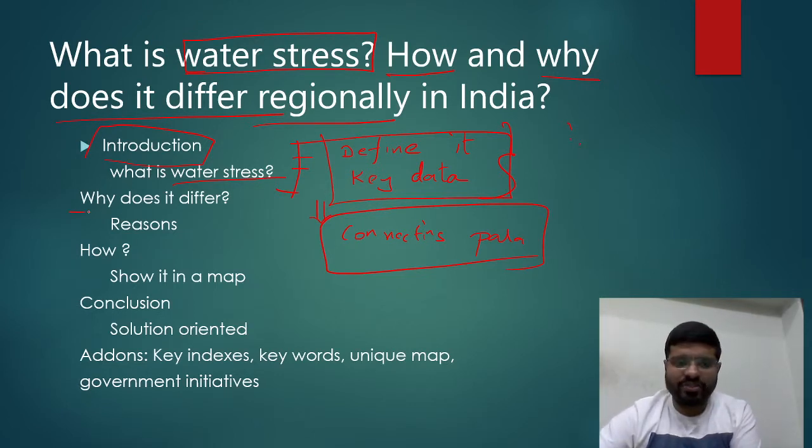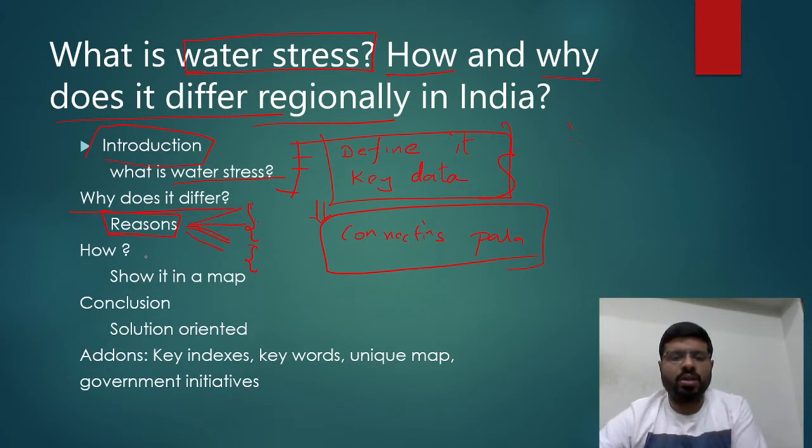So why does it differ? Give the reasons. There are so many reasons, so you identify the reasons. See, this is what brainstorming means. Identify the reasons. Then among them, which are the key reasons why there is water stress? Identify the top 3. Then supplement these with the remaining points so that your answer is more holistic in nature. That should be the structure.